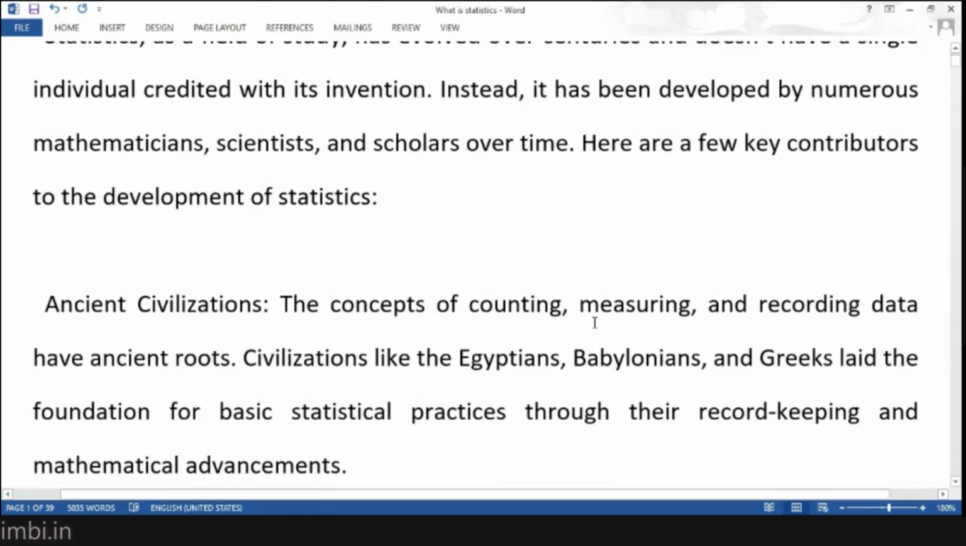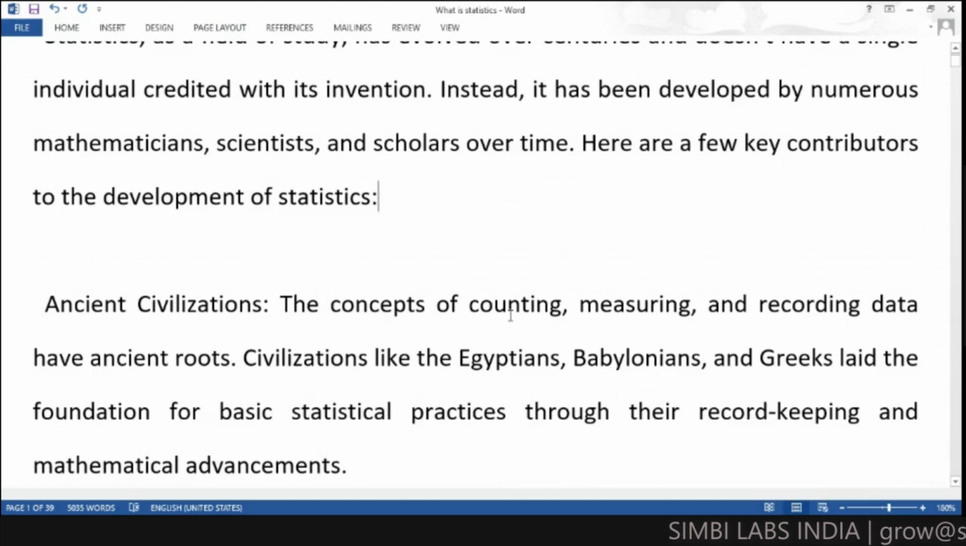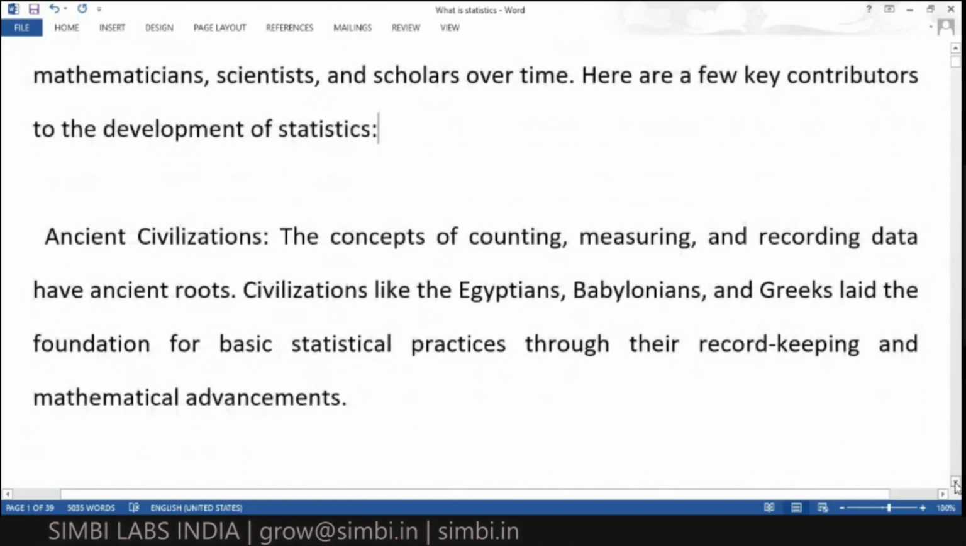From ancient civilization we can study the concept of counting, measuring, and recording data. In ancient civilization, we know how calculation happened with numbers. In olden days there was no number calculation. They showed picture representation, like using standing lines. Picture representation was also followed in ancient days.